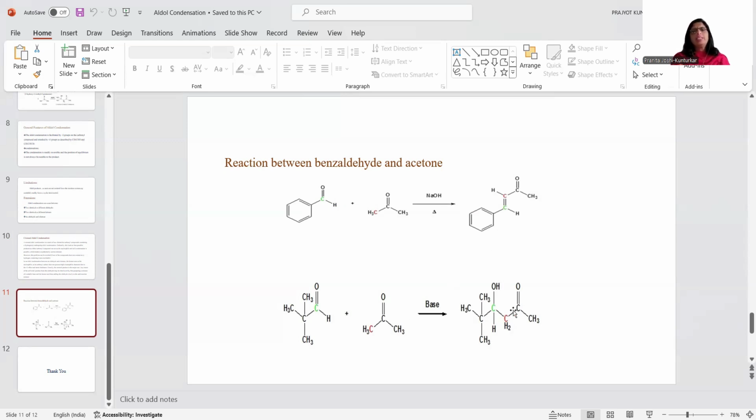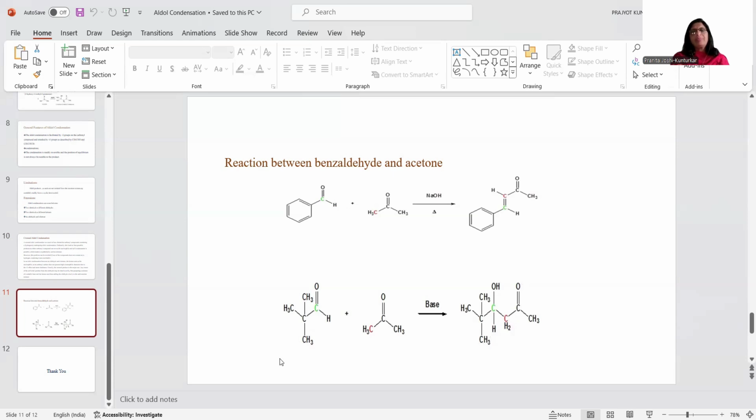And this is another second example, between an aldehyde and a ketone. Here also we have to carry out the same thing. We have to generate a carbanion followed by enolate ion formation from the alpha carbon of the carbonyl group, which is going to attack the carbonyl carbon of the aldehyde to give aldol. See, this is the aldol product. The carbon-carbon bond formation takes place between the CH2 of the acetone and the carbonyl carbon, which is shown here, CH2, C double bond O. So these are some representative examples of cross aldol condensation reaction.